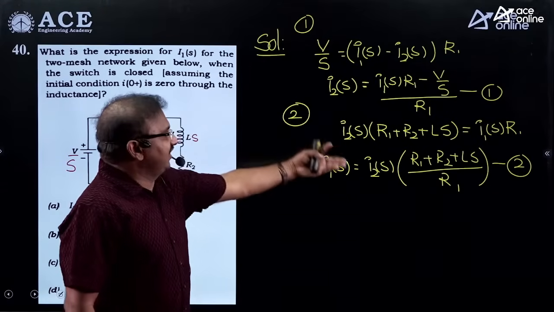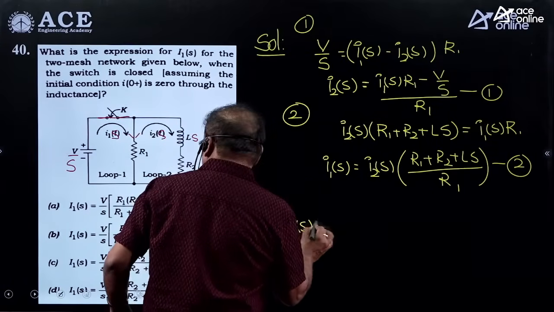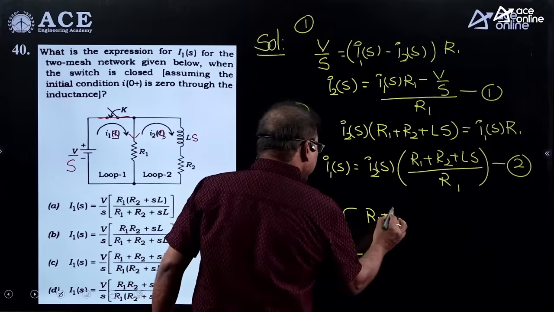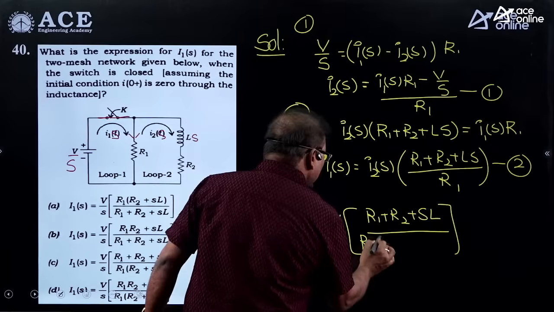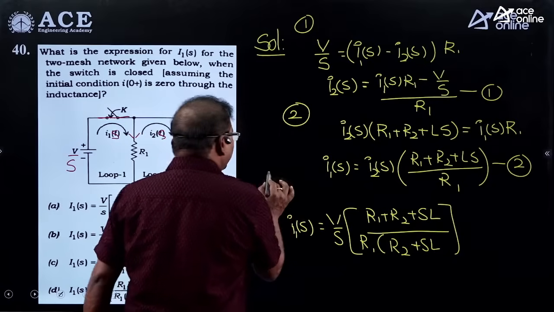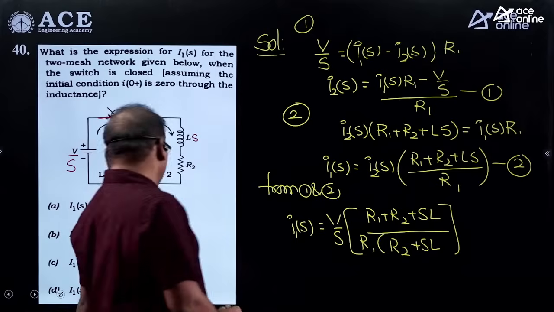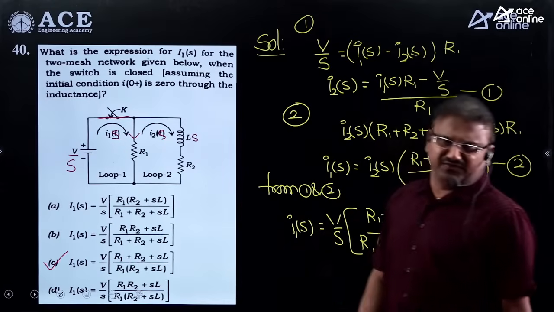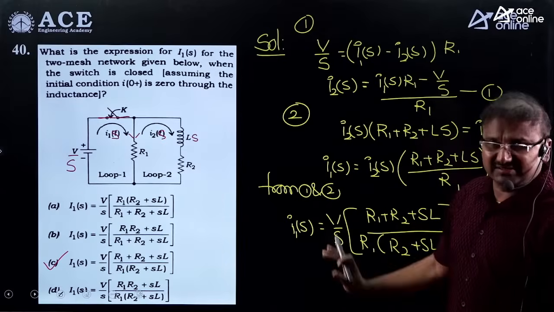From 1 and 2, if you substitute for I2 of s, you will get the final expression I1 of s is equal to, you can see option C, you will get it as per this: R1 plus R2 plus s times L by R1 times R2 plus s times L. This is the expression you will get from 1 and 2. This is the way how you can extract the I1 of s value. This is also very simple. You need not go for any confusion for this example. But the calculation part is important. You can do it very easily. It is not that complicated.